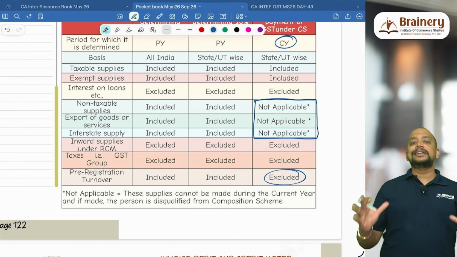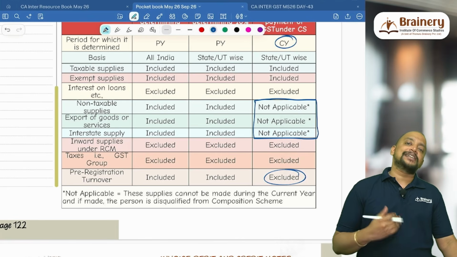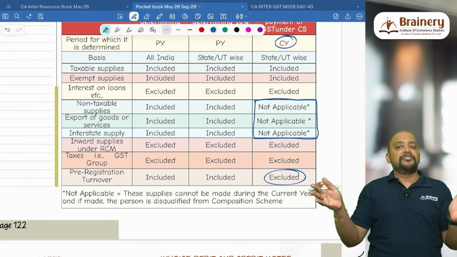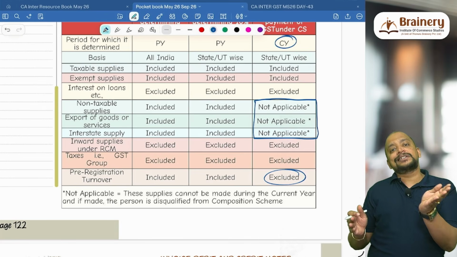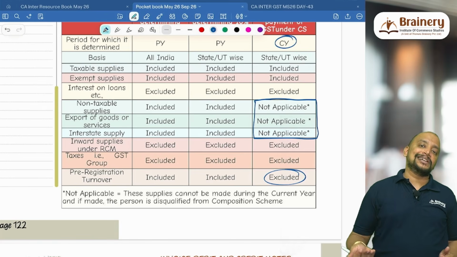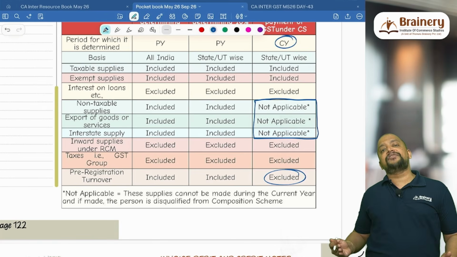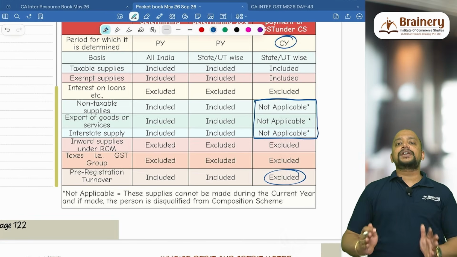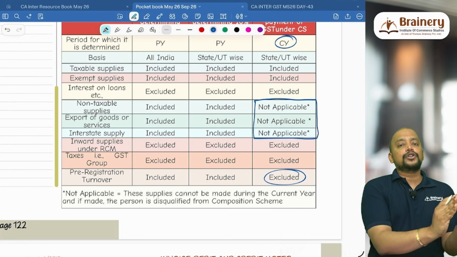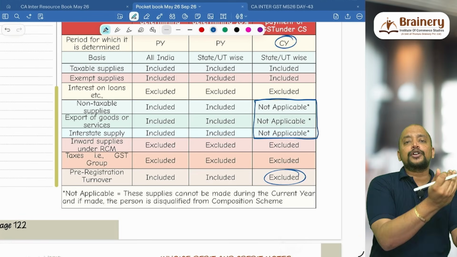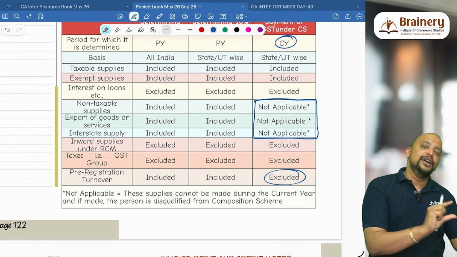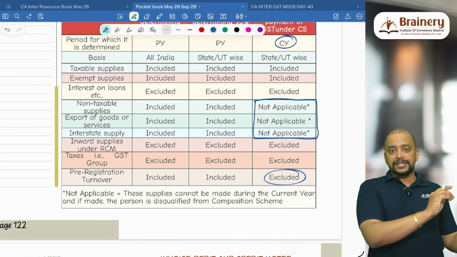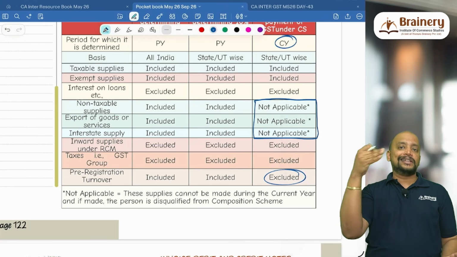Say for example, this year I commence a business and up to 40 lakhs I am not required to register, and thereafter if I am under 10(1), overall 150 lakhs, first 40 lakhs no need to pay GST, remaining 110 lakhs I need to pay GST at the rate of 1%. The moment I cross 150 lakhs I need to pay GST at the normal rate. So first, the total turnover given in the question you divide into two: turnover under composition scheme and turnover under normal scheme. Turnover under composition scheme minus pre-registration turnover, you will have the remaining amount, that will be the turnover on which GST is payable under composition scheme. Beyond 150 lakhs, whatever is there, that is under normal scheme.